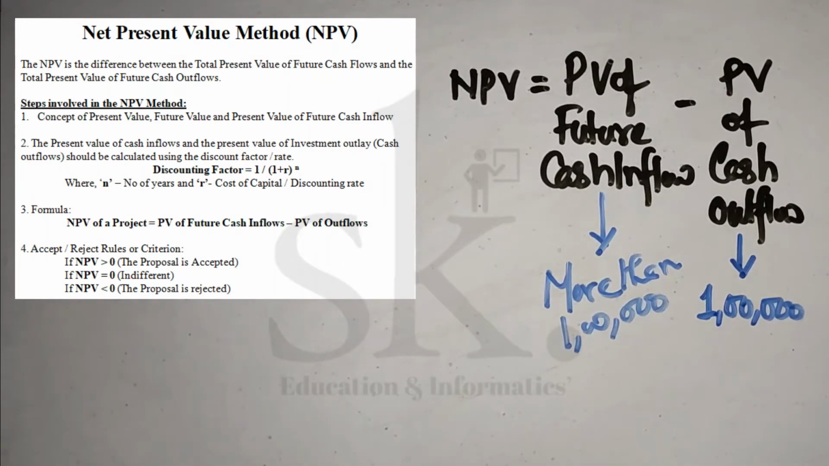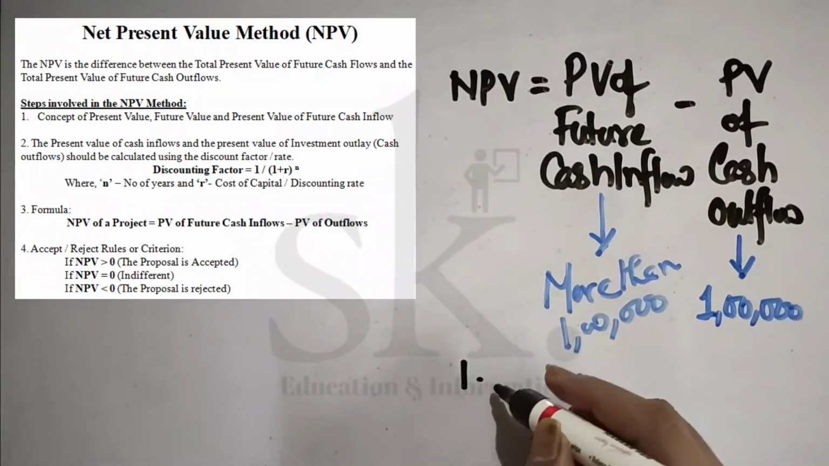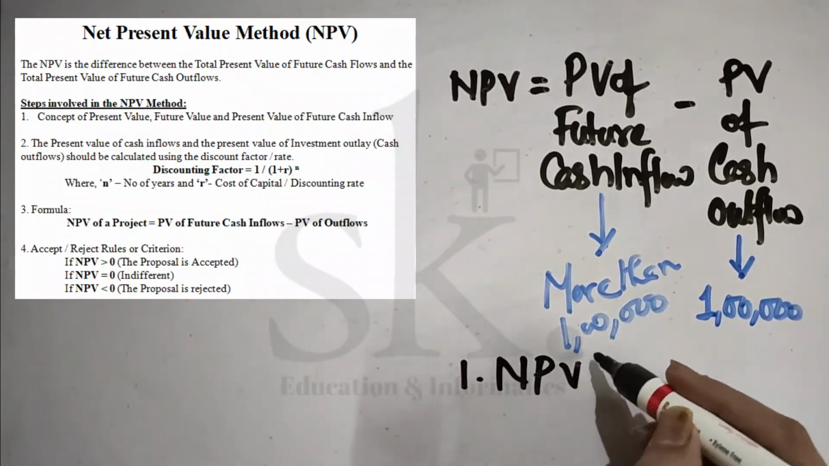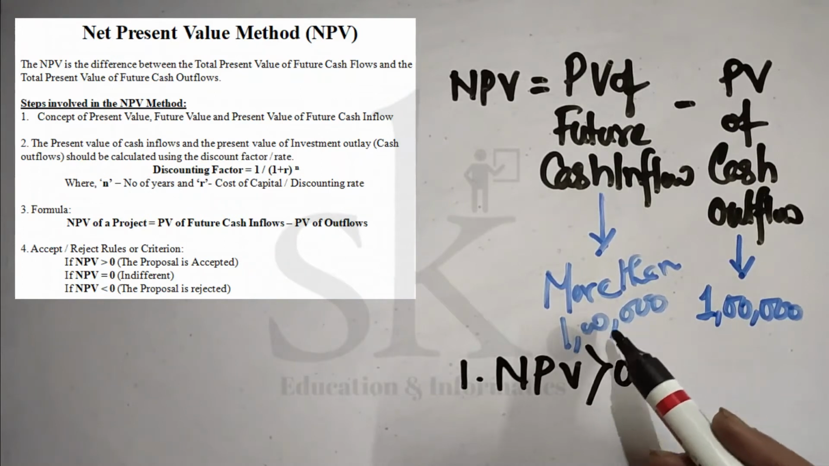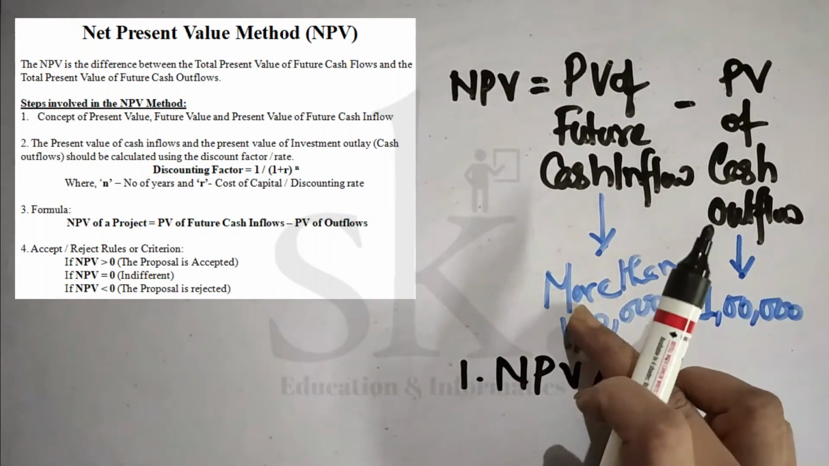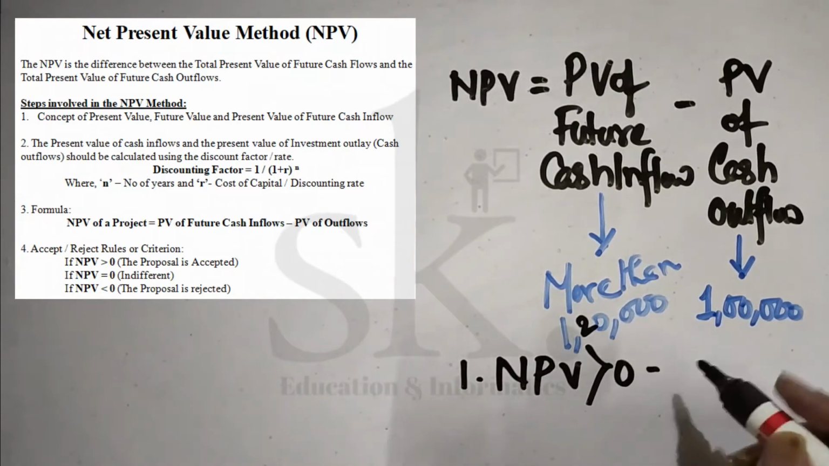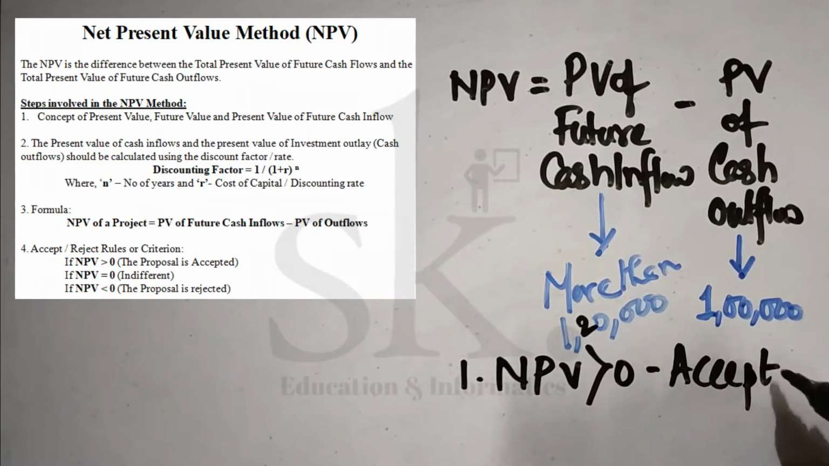So what is the accept reject rule? The accept reject rule states that number 1, if NPV is greater than 0. So if it is more, say for example, if this is 1,20,000, so 1,20,000 minus 1 lakh is greater than 0, then what I say? I accept the investment proposal.